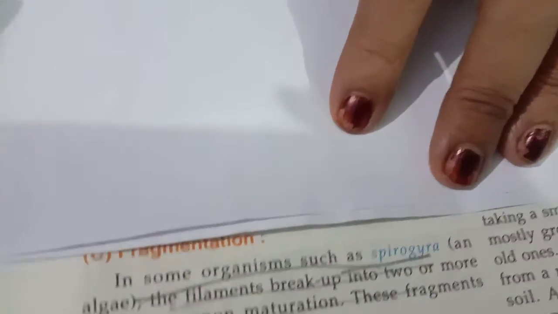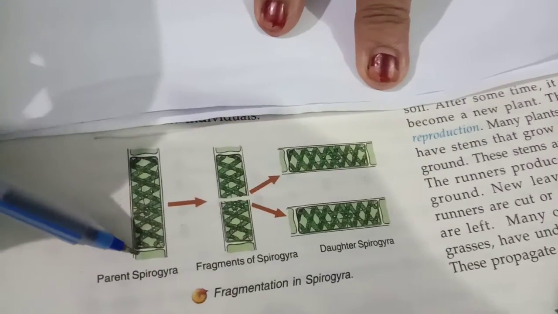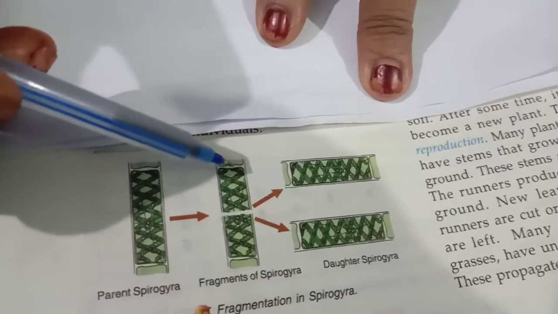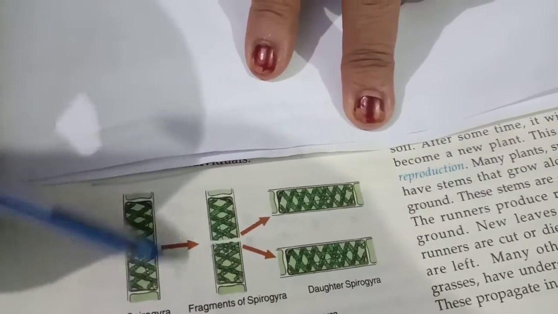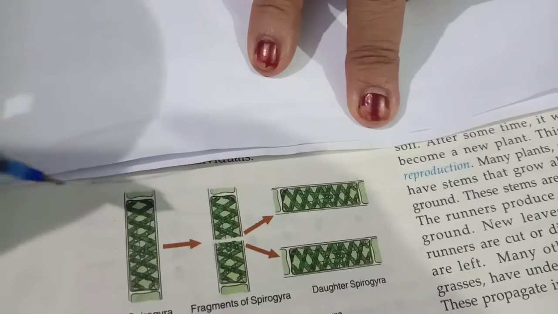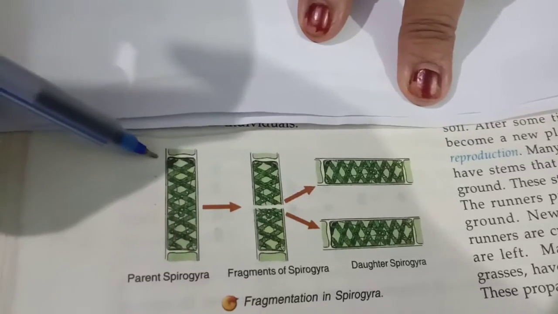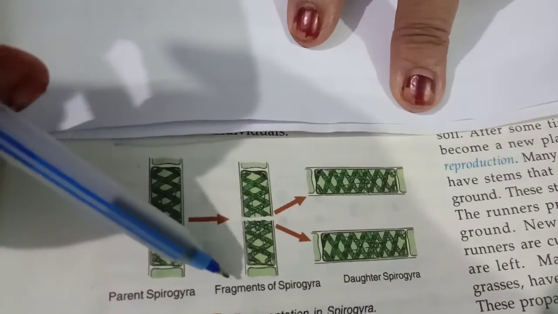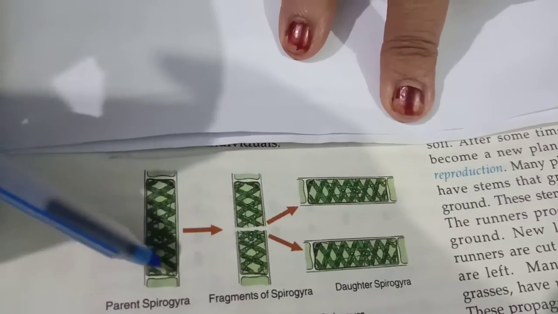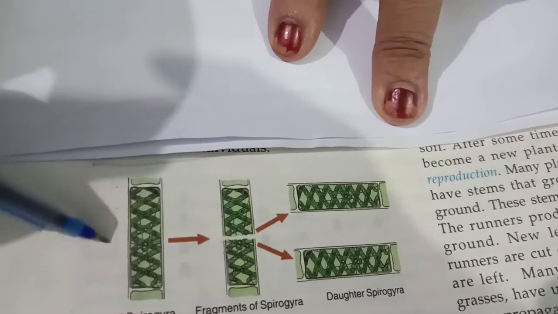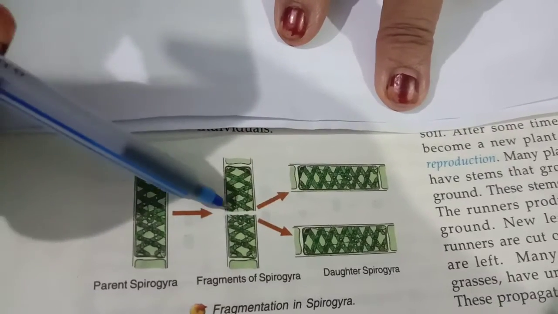Next is fragmentation. From the name itself, fragmentation means what? It means to divide into fragments or parts. It is very commonly found in Spirogyra. What is Spirogyra? It is an example of multicellular algae. It has a filamentous structure, and when the filament becomes mature, a constriction appears in the middle.